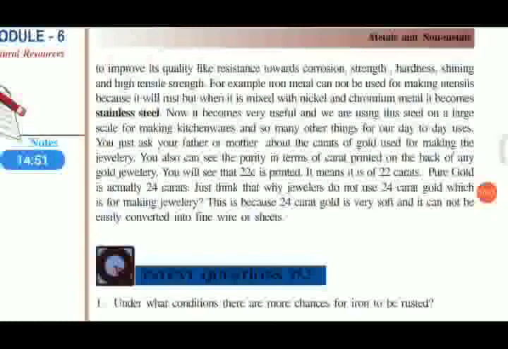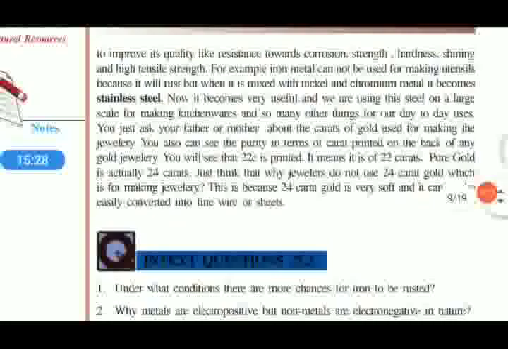Also, you may hear about gold: 22 carat, 24 carat. Carat is the measure of the purity of gold. 24 carat is pure gold. We use copper or silver to make alloys. By using this we can prevent metal from rusting. Just to go through the properties, all these you have already studied.